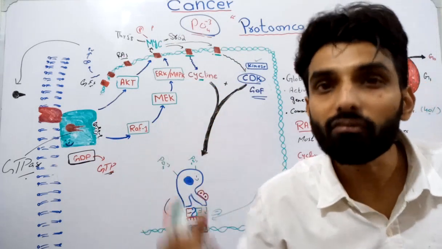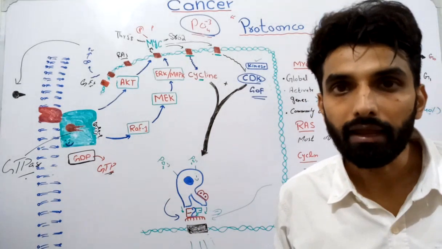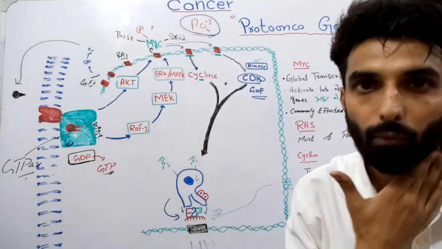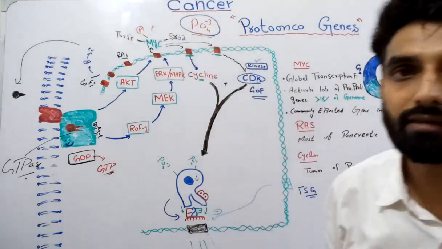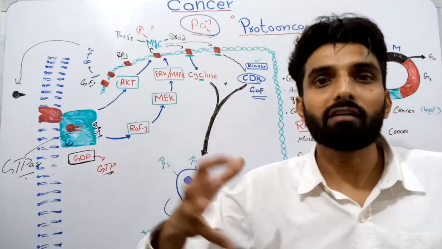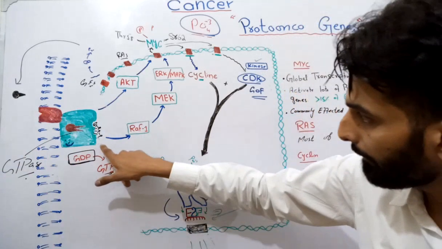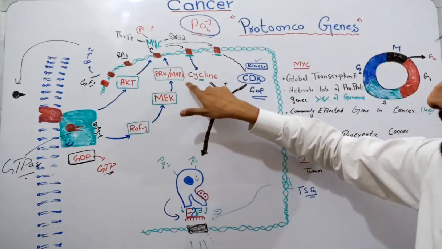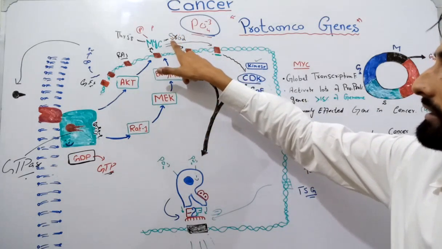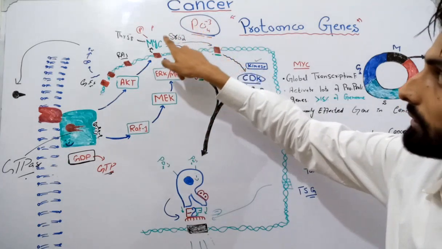It will increase the lifespan of MYC protein. How? By phosphorylation, by attaching a phosphate group, PO4 3-. By attaching a phosphate group over the MYC protein, the MYC transcription factor, it will activate the MYC protein and increase its life. By the MAP kinase pathway, it will phosphorylate the serine amino acid present at the 62 number.